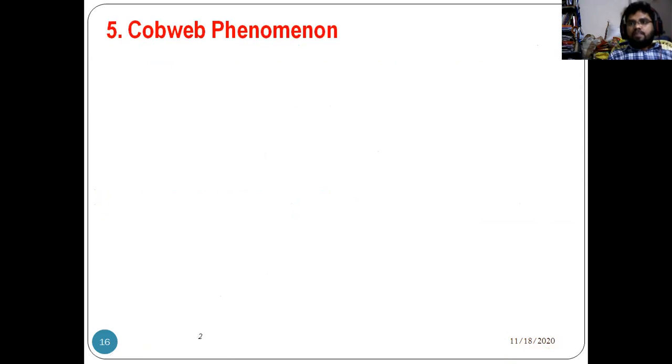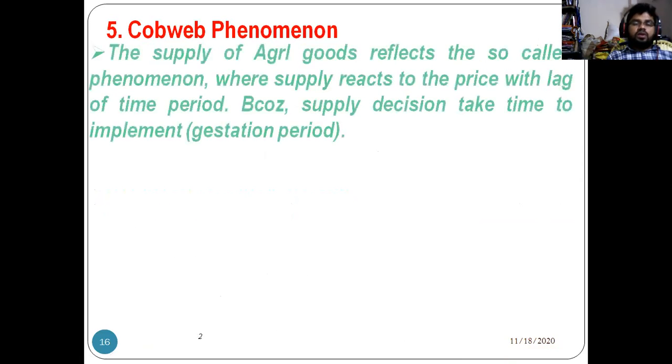Then Cobweb phenomenon. What is Cobweb phenomenon? So, for example, when you are studying agriculture economics, the supply of agriculture goods reflects the so-called Cobweb phenomenon, where supply reacts to the price with a lag of one time period. So generally, the supply depends on what? Price. So today's supply, for example, if you take vegetables. Today, how much supply comes to the particular market? That quantity of supply depends on what? The price of the last day.